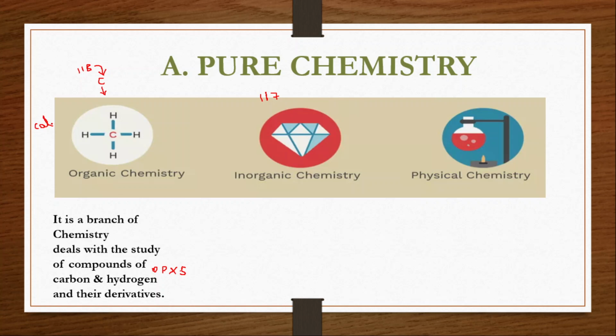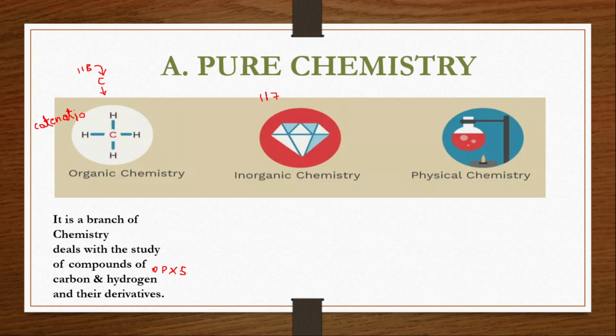Tetravalency is nothing but the ability to form 4 bonds. You can observe in the picture that carbon is forming 4 bonds with 4 different hydrogen atoms. And one more important property is catenation.